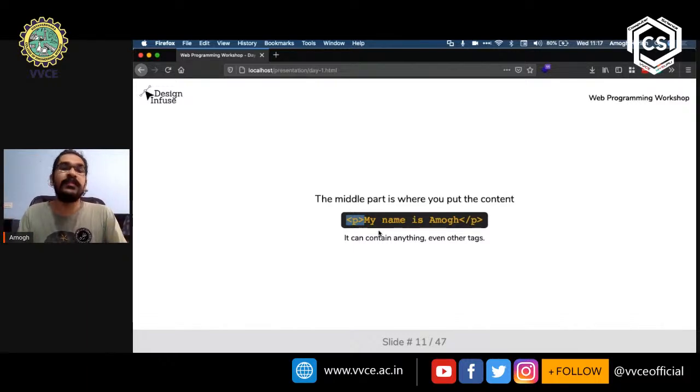The browser will always look at what is there in terms of instructions within the HTML file, and then it executes those. So in this case, it is going to display my name is Amogh as a paragraph, okay? And then once it gets to the part where we have the / in front of the tag name, it knows that that is where the paragraph ends.